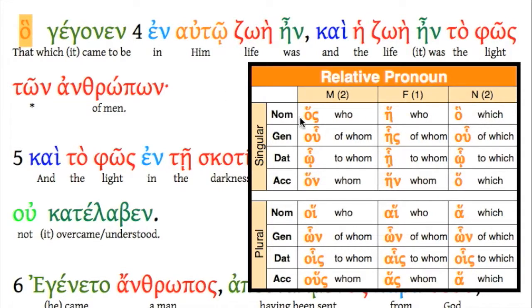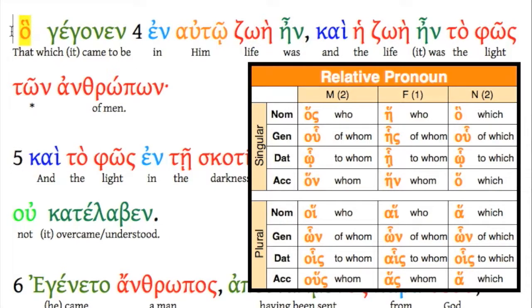You can see how in English we know that it's neuter. It should be which, not those who came to be in him, because it's not referring to male or female subject, it's referring to neuter. So that's why we say that which. And it's not those which, or those who, we would say in English, because, well, first of all, it's not a who, and we wouldn't say the things which, plural, because it's not alpha, it's omicron. So you can see how the case number and gender here of the relative pronoun give us a lot more information than we would have in English.